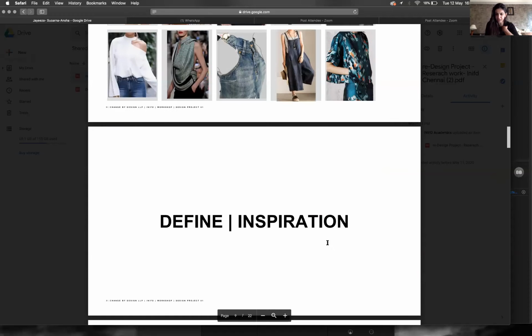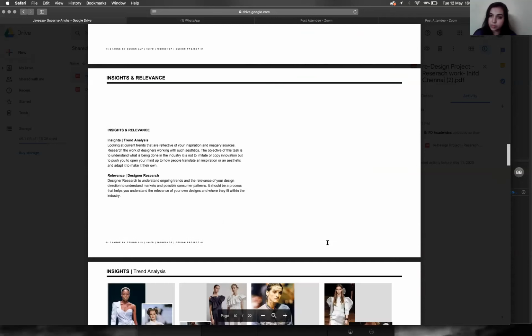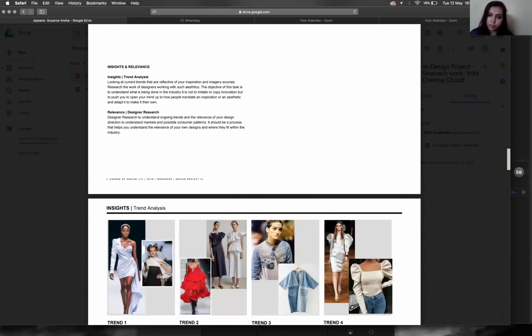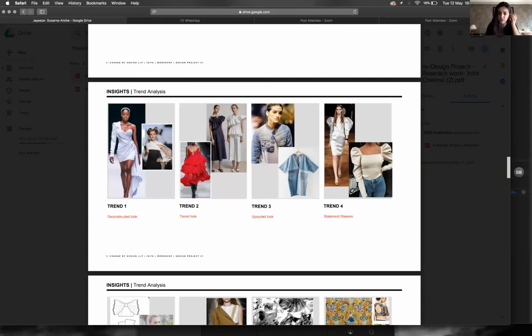So then moving on into your... sorry? Yeah, no, I was saying that we'll do the corrections. I got your point. Yeah. So I'm just going to move forward in your presentation itself. So you're saying that in your trend analysis, there's deconstructed look, tiered look, upcycle look, statement sleeves.